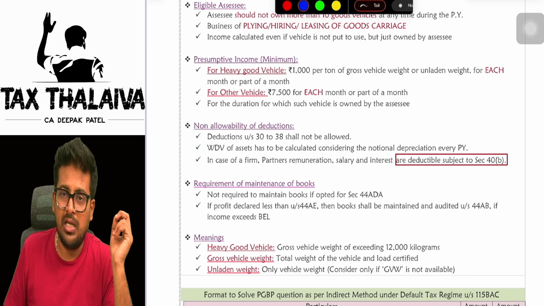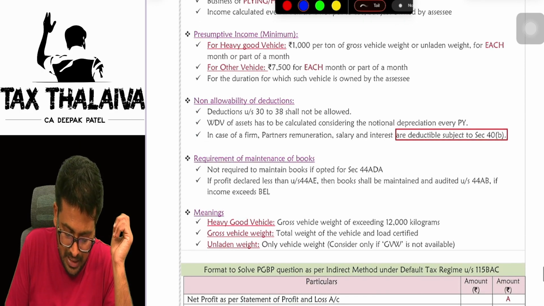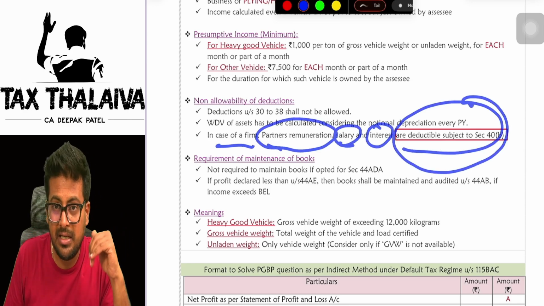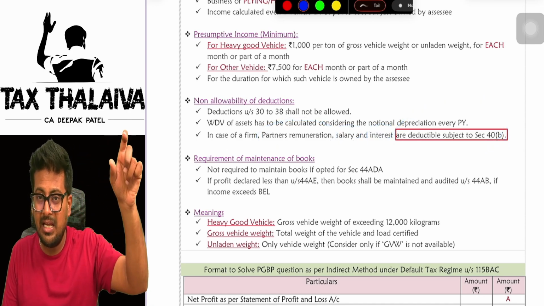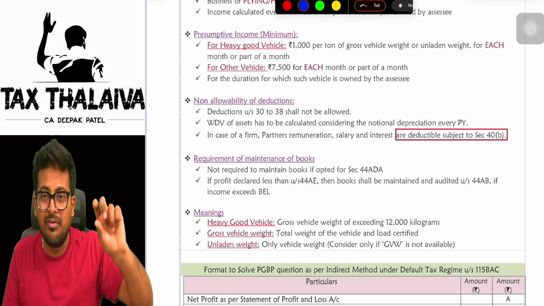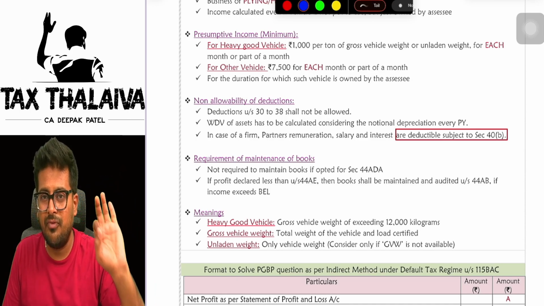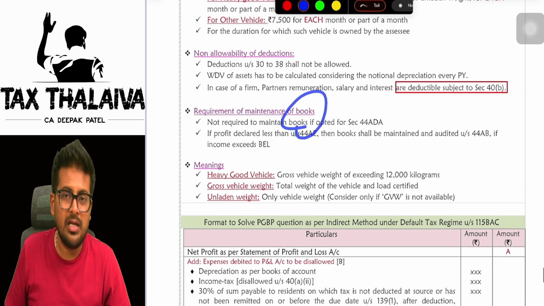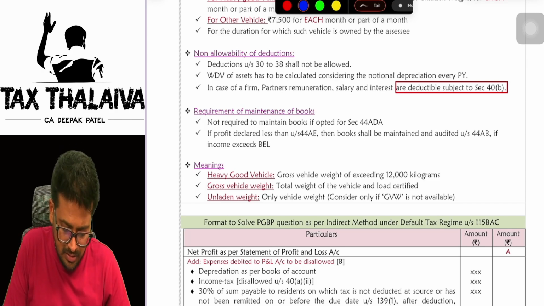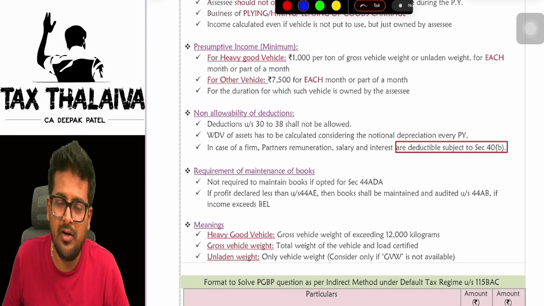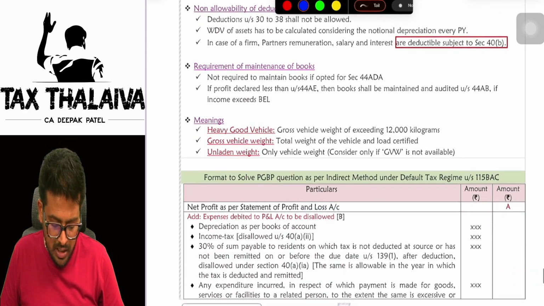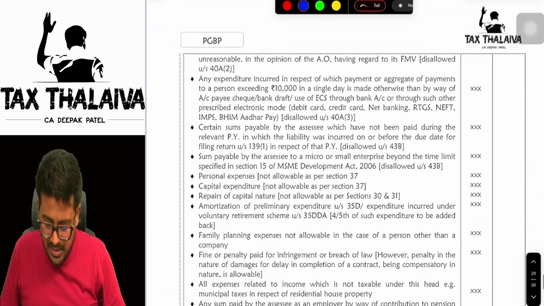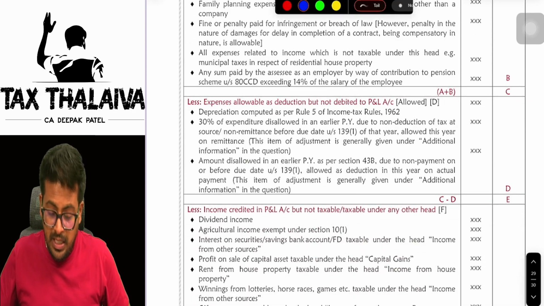And here also section 30 to 38 will not allow any kind of deductions, but in case of a firm, partners' remuneration, salary and interest are deductible under section 40B here. In case of 44AD and 44ADA, whatever a firm pays to partners in the form of remuneration and interest was not allowed, but here it is allowed. Requirement of maintenance of books of accounts: if you are not offering this 1,000 per ton or 7,500 for each vehicle, in that case you have to maintain books of accounts. What is a heavy goods vehicle and the gross laden weight, everything is given here. So this ends our discussion on PGBP, boss. Thank you so much.